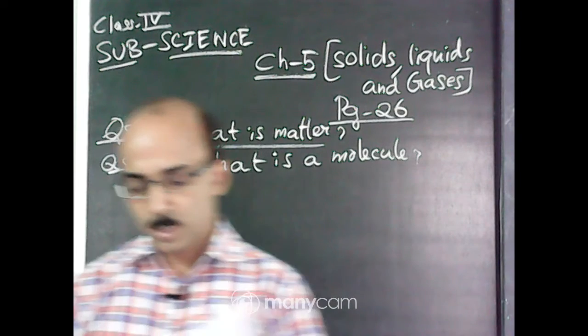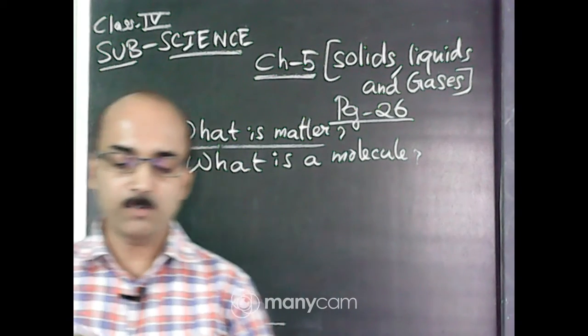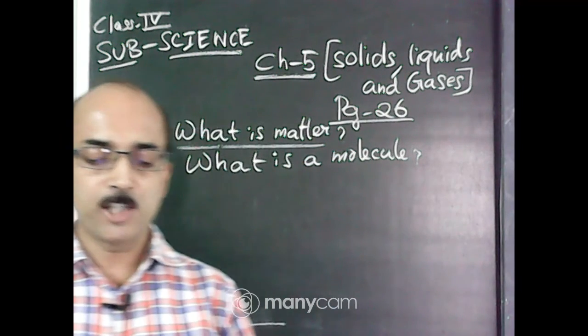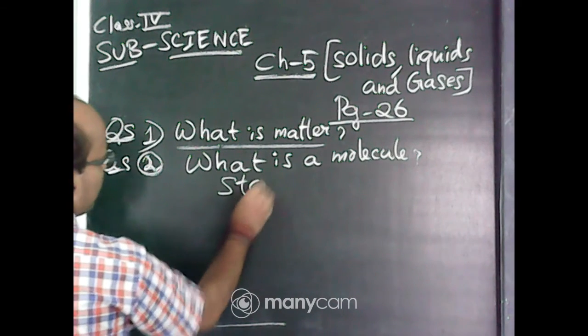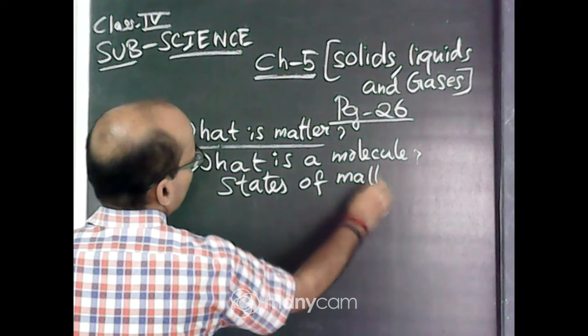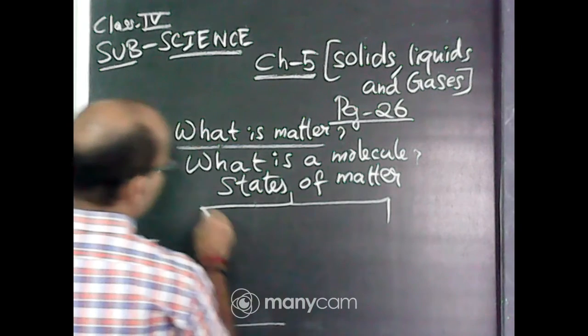Okay, now states of matter. Matter exists in three states: solid state, liquid state and gaseous state. So now, states of matter. There are three states of matter.